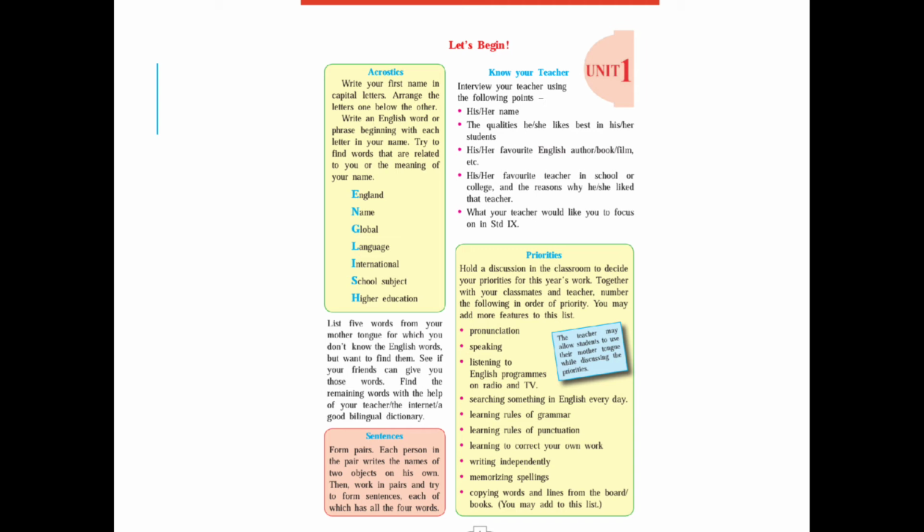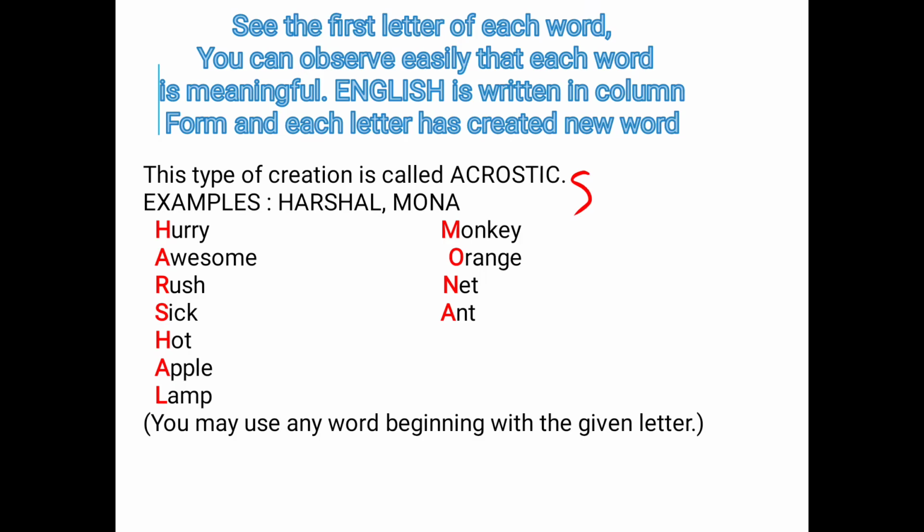Read all instructions given in the acrostics column. You can observe that English is written in column form. Observe all carefully. See the first letter of each word. You can observe easily that each word is meaningful. English is written in column form and each letter has created a new word. This type of creation is called acrostics.